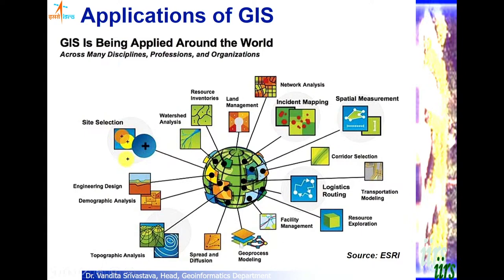So all of this can go in that. And then spread and diffusion, how the fire is going to spread, how the flood water is going to affect the areas. Then topographic analysis, how the surface is distributed, the viewshed analysis. A lot of applications are there of the topographic analysis also. And then the demographic analysis, the population studies, the engineering designs. Everywhere GIS has got use.